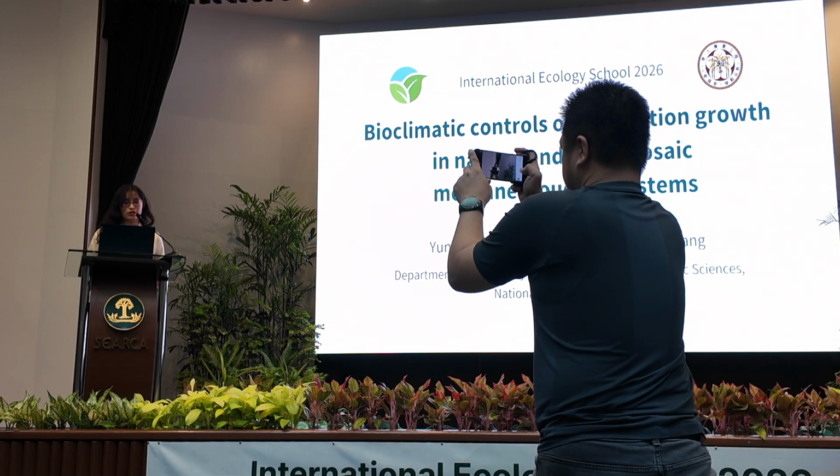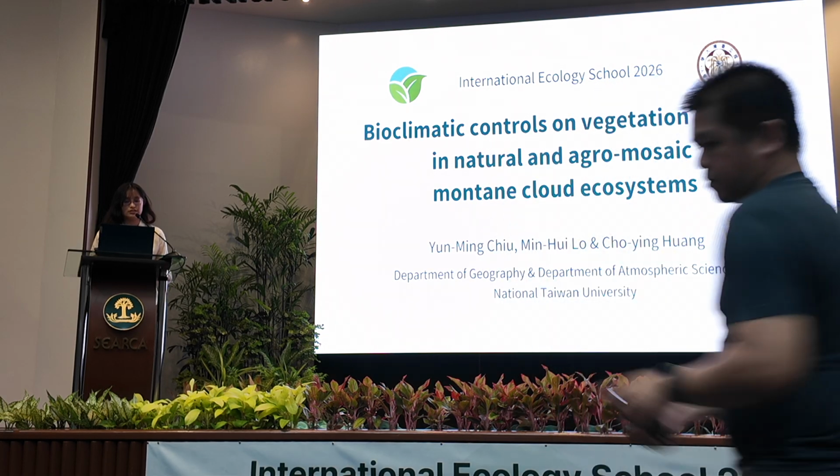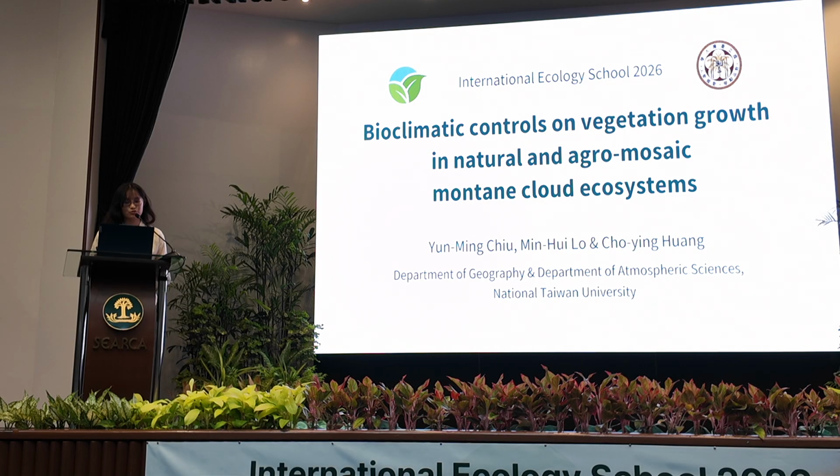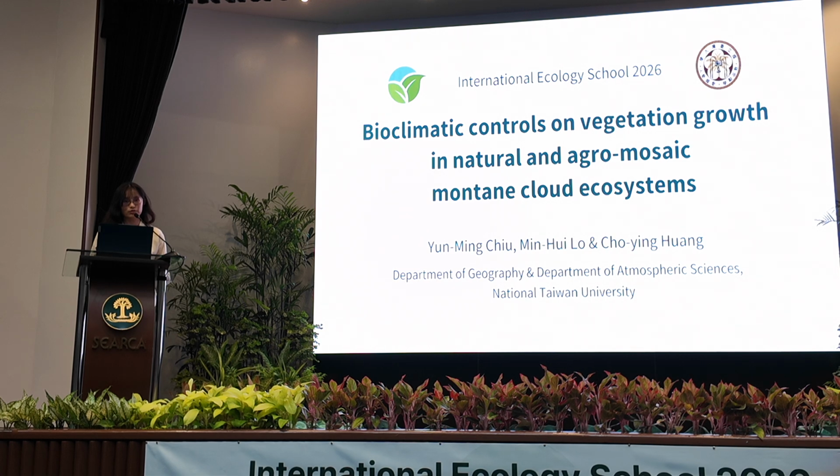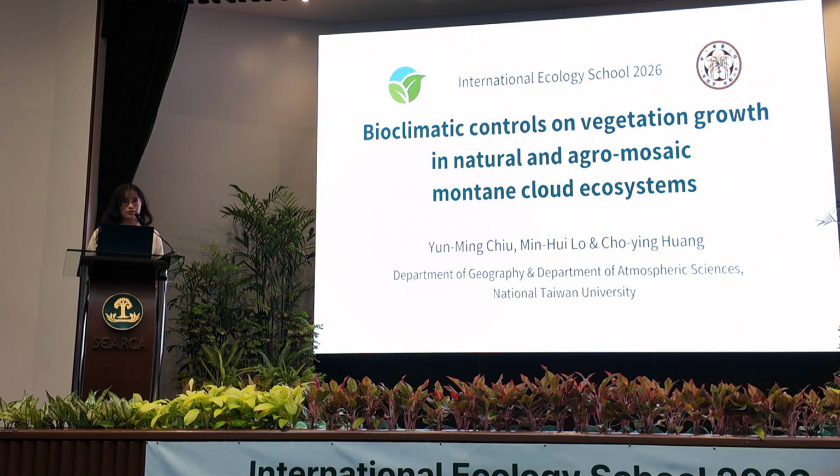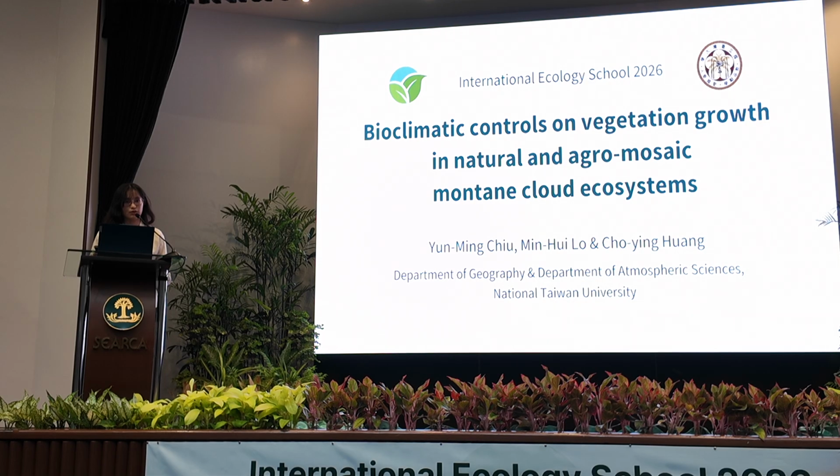Today, I'm going to share our study titled Climatic Controls on Vegetation Growth in Natural and Agromosaic Montane Cloud Ecosystems. This work was conducted by members from the Department of Geography and the Department of Atmospheric Sciences. In this study, we want to find out how temperature, precipitation, and fog affect plant growth in two types of montane cloud landscapes in Taiwan. And now let's get started.